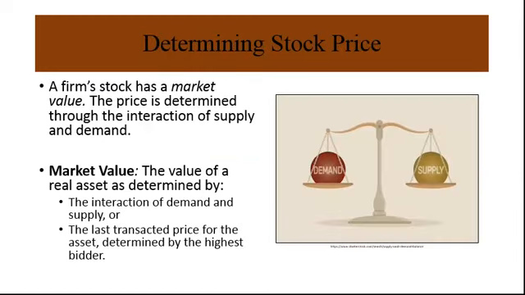A firm's stock also has what we call a market value. This price is determined through the interaction of supply and demand in the market. When market participants refer to a market price, they're usually referring to the last transacted price for the asset that was determined by the highest bidder for the stock.